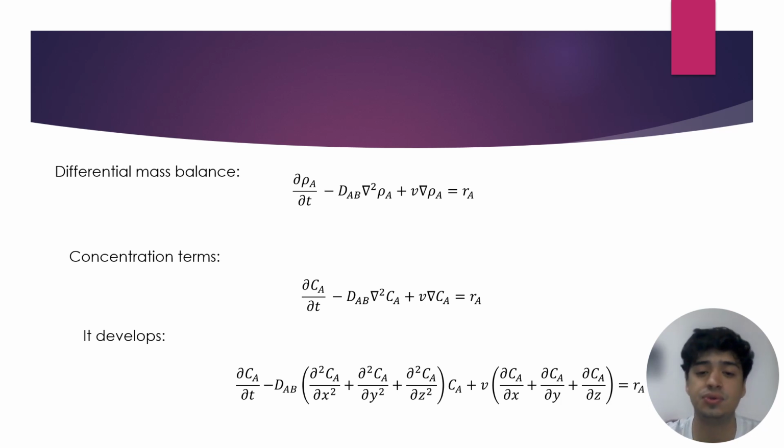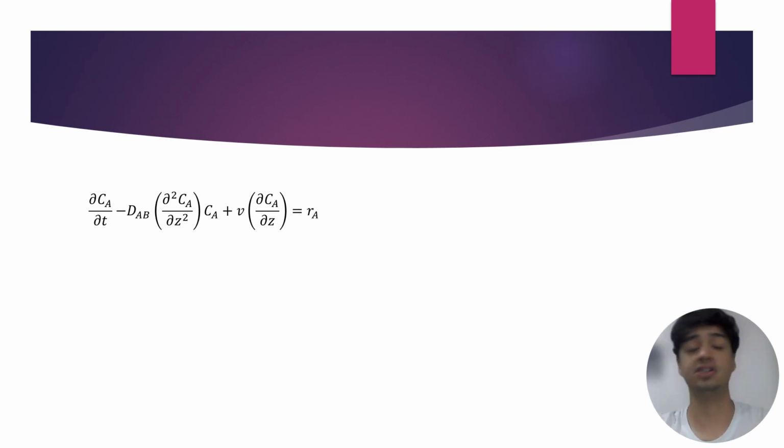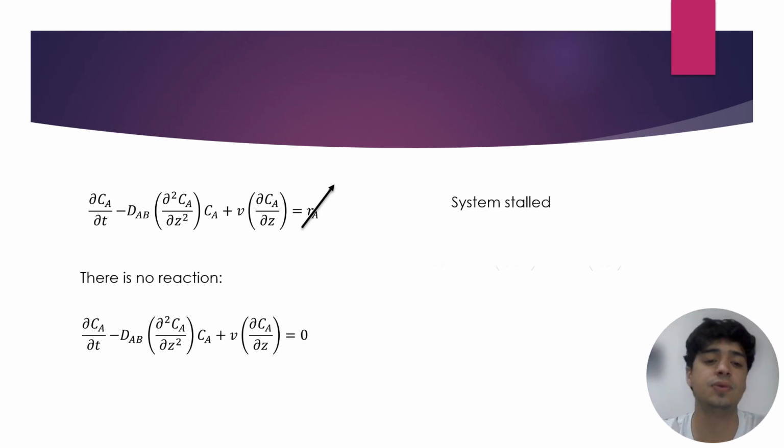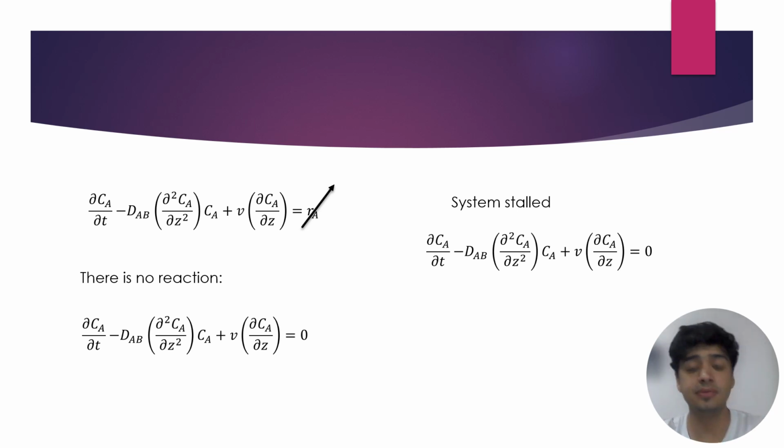So we'll have these three dimensions. For this part, we will eliminate the other two dimensions, because like we said in the considerations, we are only talking about one dimension, so the dimensions x and y will be out, and we will only use z, like we can see in the presentation. Now that we have this equation, we can continue with the considerations we had before. Another consideration is no reaction, so we take out the reaction, and we will have this equation.